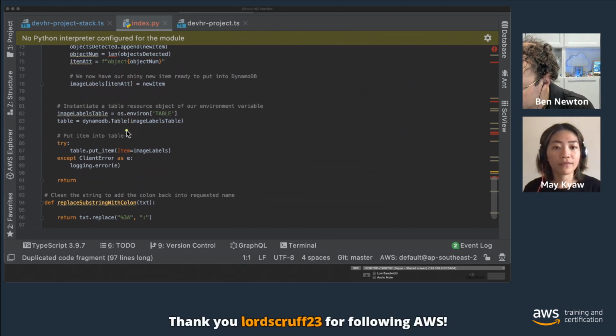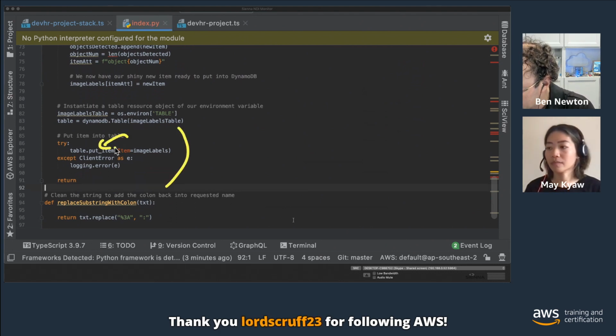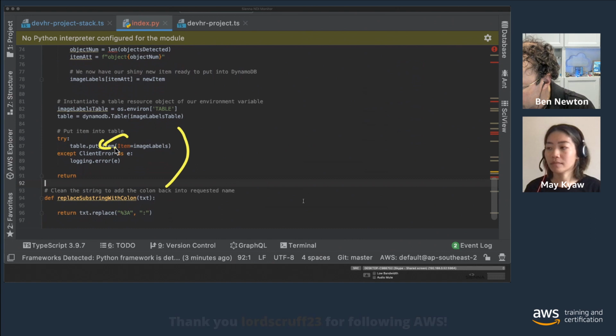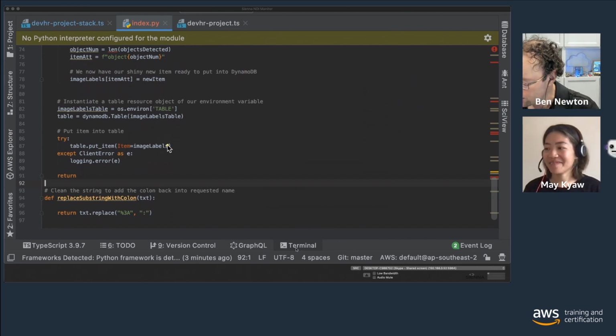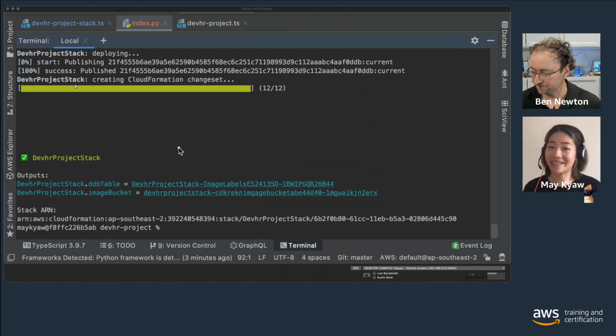We're using the table class. We're going through and doing a put item method on that table object that we've just created here. We're passing through the image labels object that we created, and we're doing that in a try catch kind of model so that we can return errors if anything goes wrong. Amazing. All right, cool.